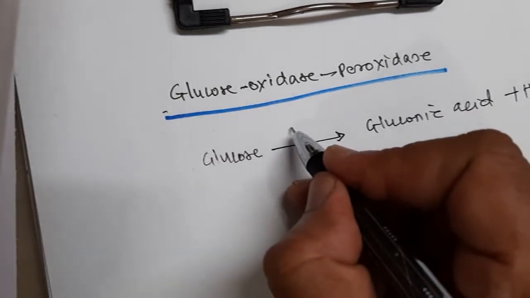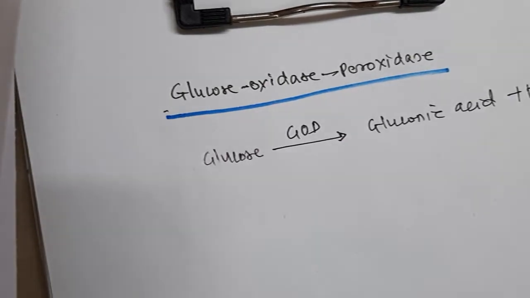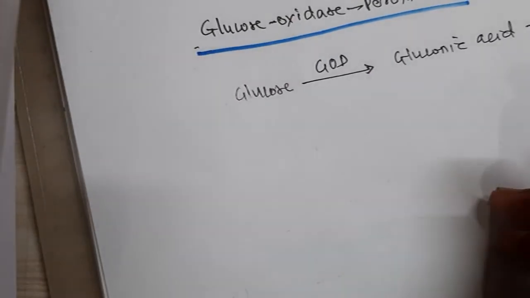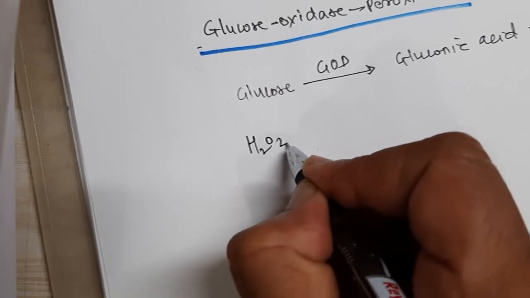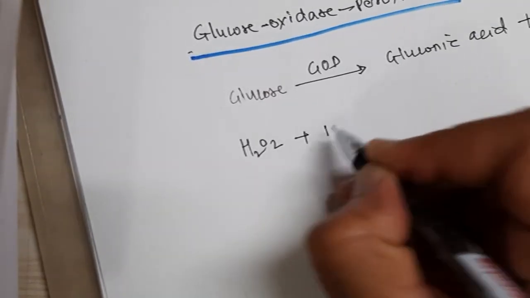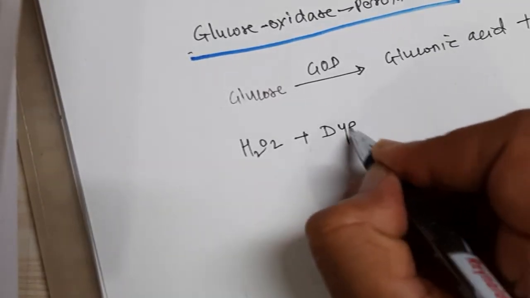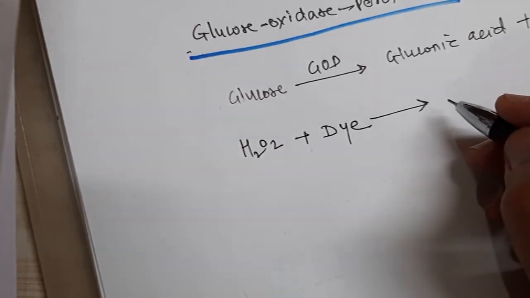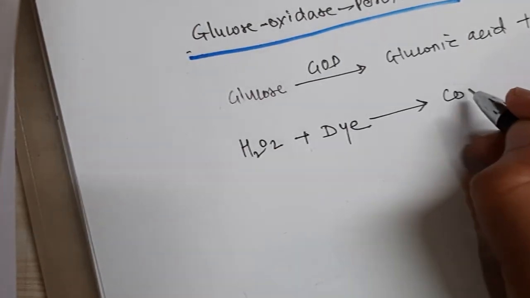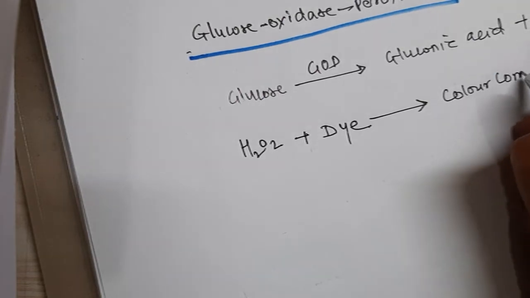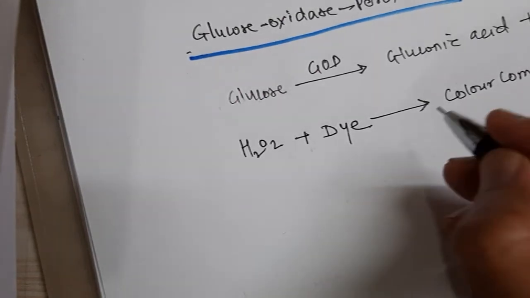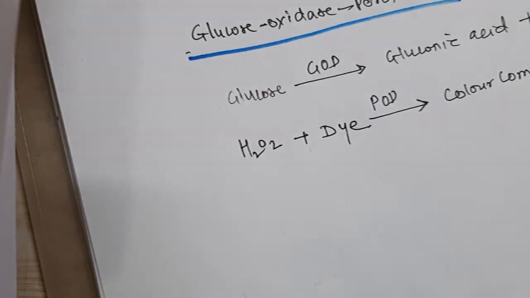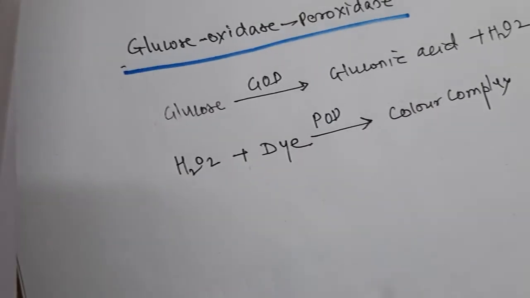It is oxidized by glucose oxidase. Okay, first. Then whatever H2O2 is formed, it oxidizes certain dyes, isn't it? And it will give the color complex by the peroxidase. Okay, this is generally how this reaction takes place.